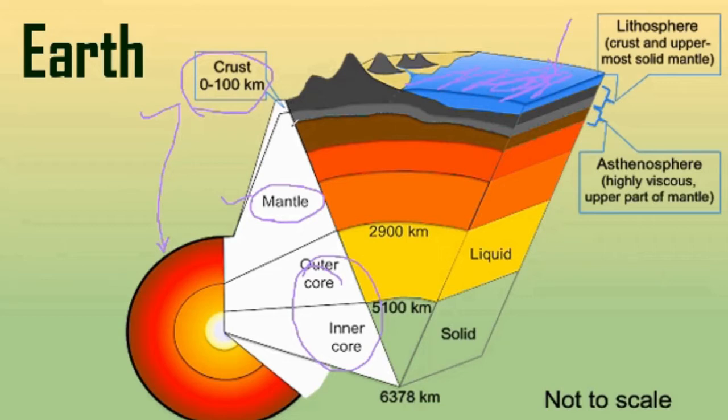Just below the crust, there is the mantle, which is around 100 to 2,900 kilometers. Okay, the mantle is there, and after that there is the core, the most inner part and the hottest part of the earth is called core. Okay, now this has been clearly explained using this particular diagram, right?